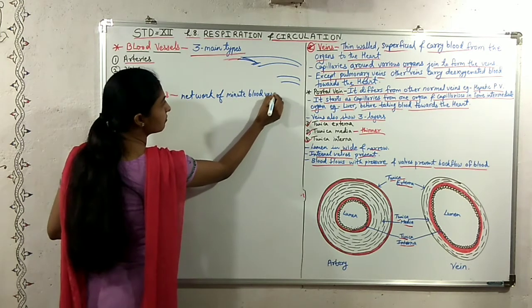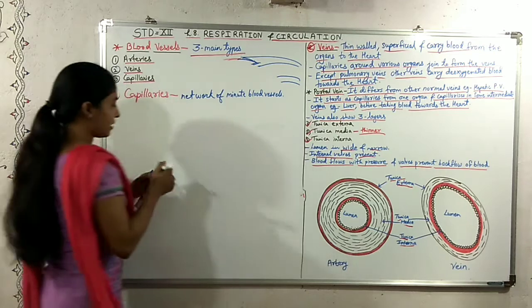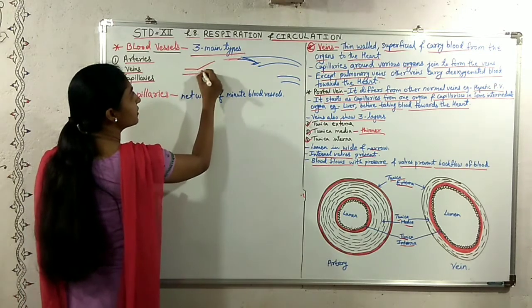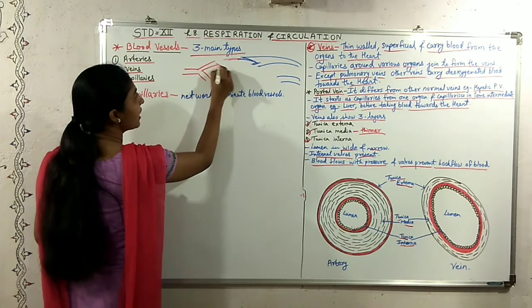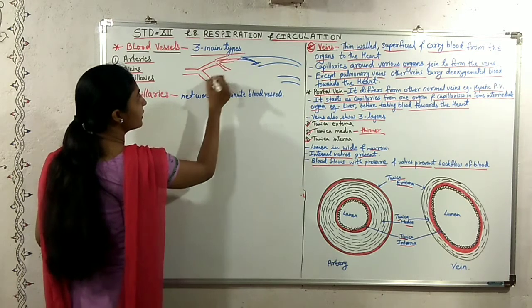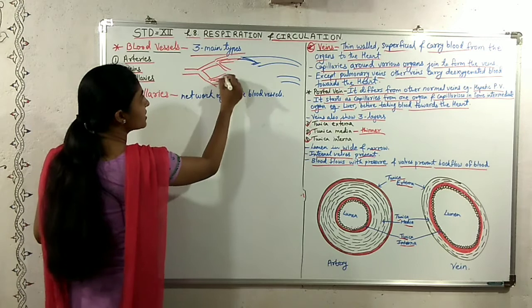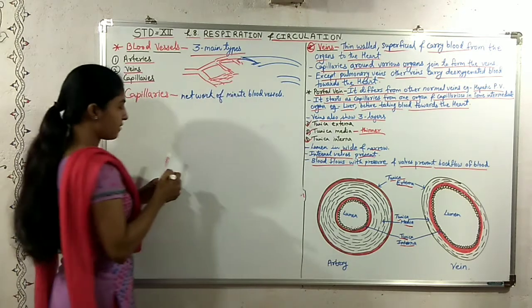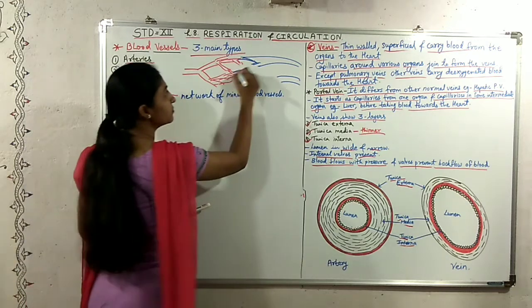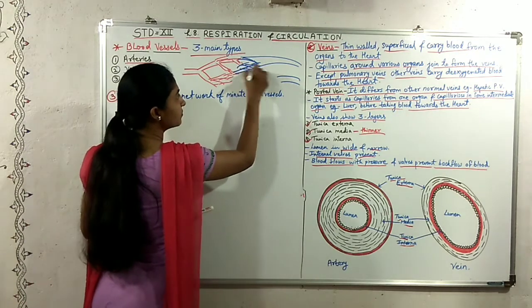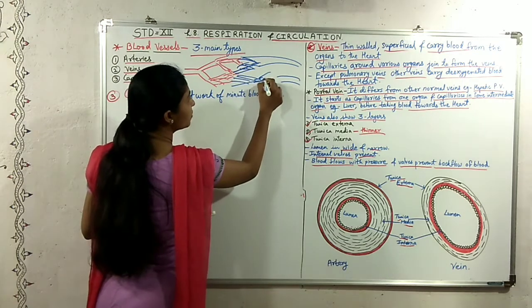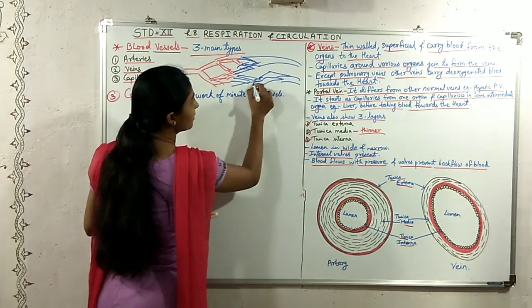As I have shown here, the arteries get divided into arterioles, and the arterioles further get divided into capillaries. So these capillaries form a network of minute blood vessels, like here.